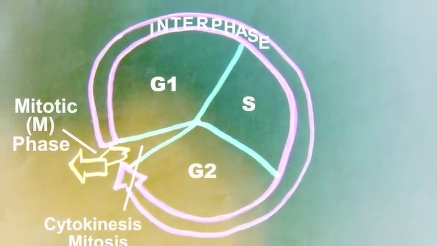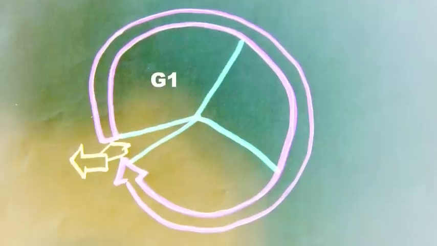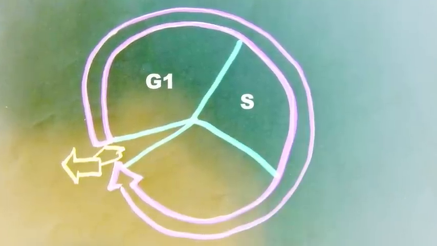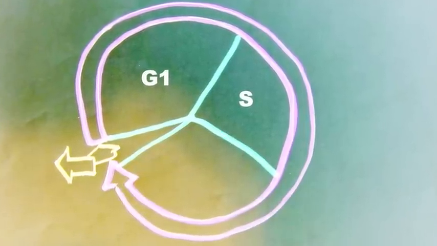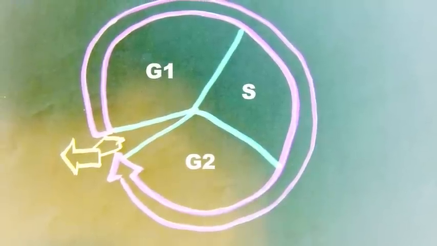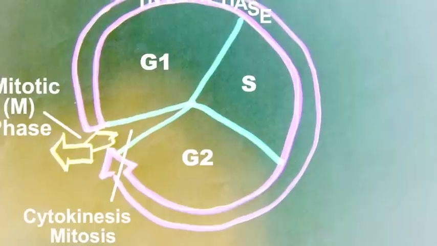second gap. During the G1 phase, the cell increases in mass and size in preparation for cell division. The S phase, the period during which DNA is synthesized, is also known as when the chromosomes duplicate. And during the G2 phase, the cell synthesizes proteins and continues to increase in size.